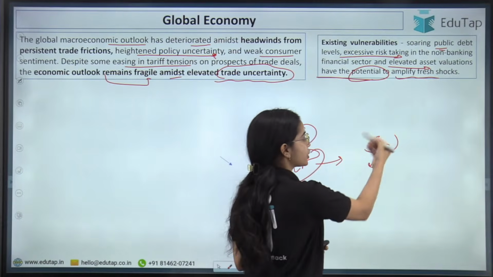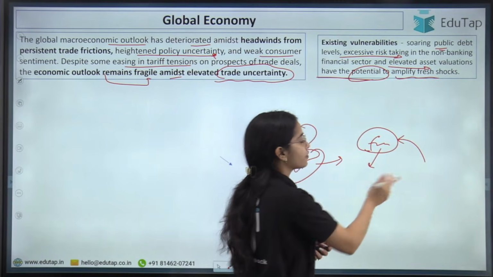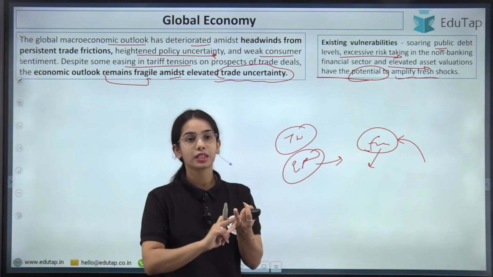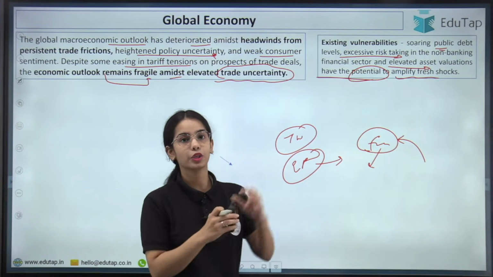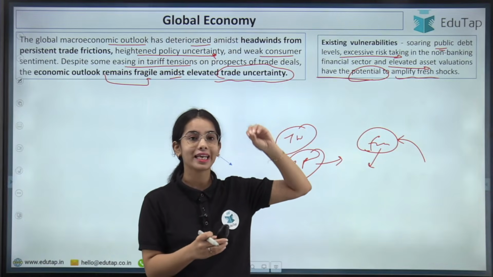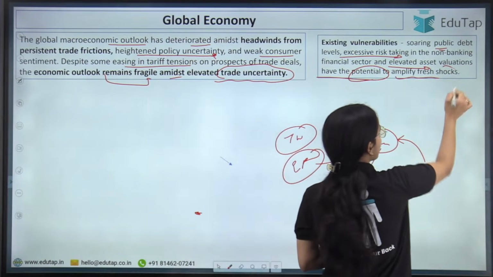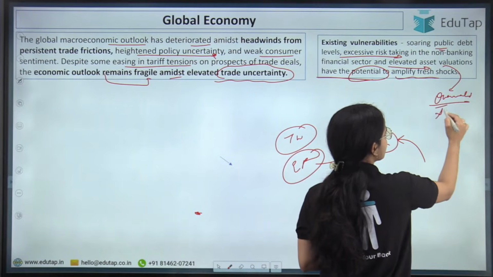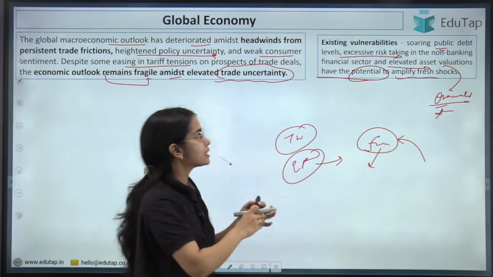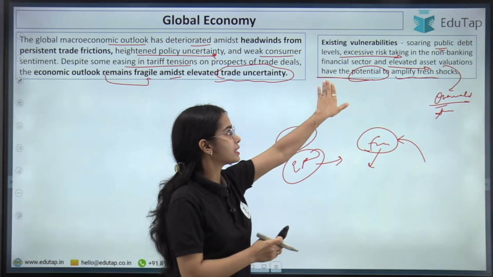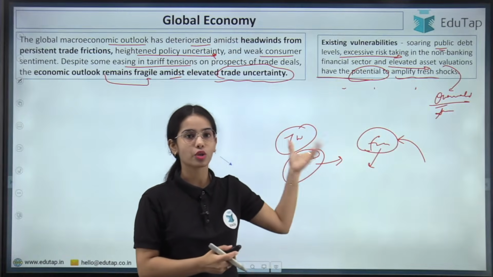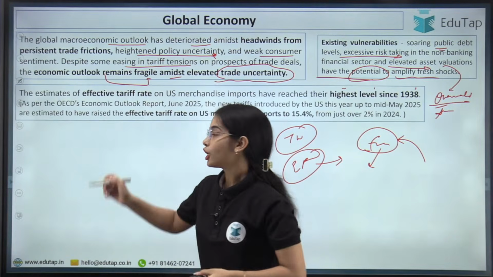Now they are interacting with the existing vulnerabilities of high public debt levels, excessive risk taking by the non-banking financial sector, and overvalued assets. In many countries, assets are getting overvalued. So these existing vulnerabilities have the potential to amplify the new shocks of trade uncertainty and such. Okay, so this is the idea.